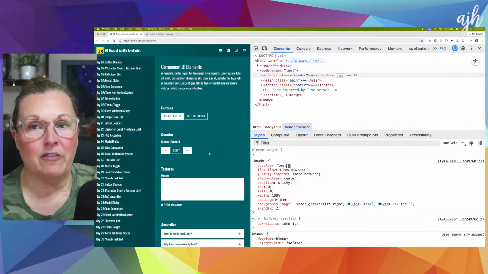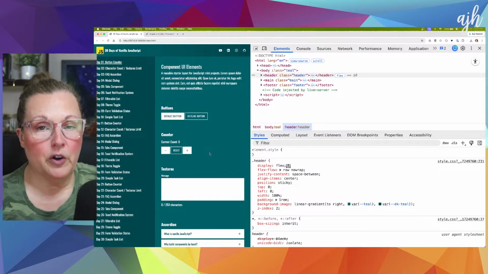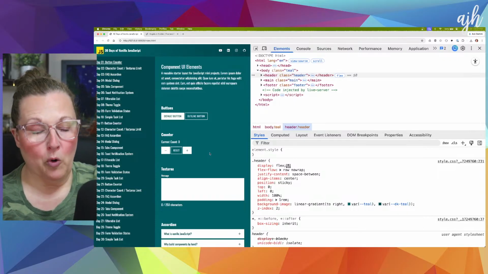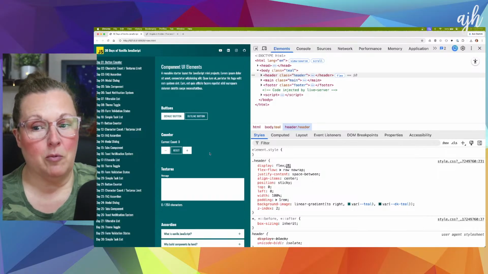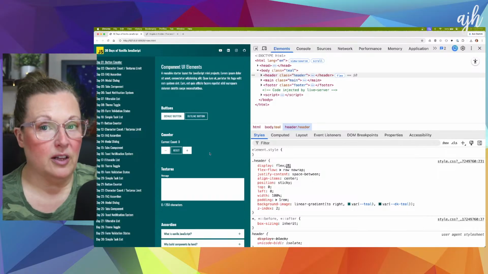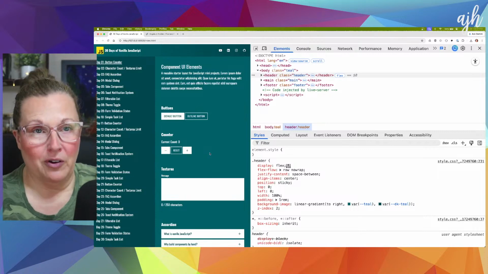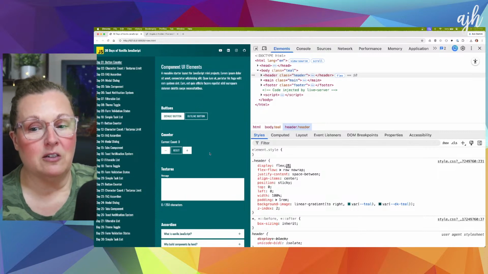And I almost never have designs for mobile. I just don't. It's just such a normal part of the process to not have them. So if you're a front-end developer who gets both fully fleshed out designs for desktop and mobile, congratulations, I'm happy for you. It hasn't been my experience.